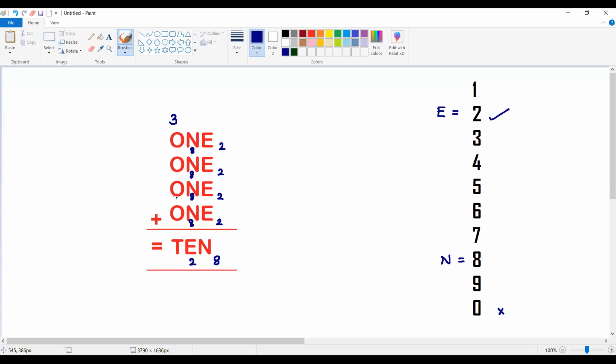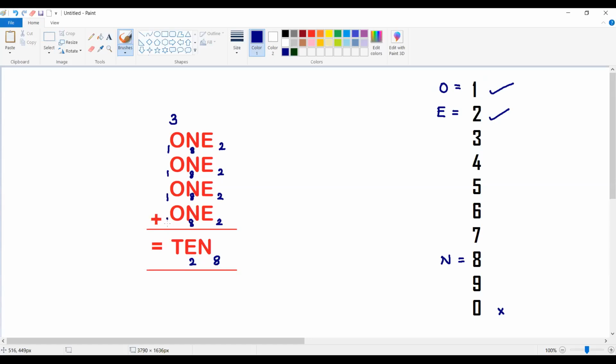O plus O plus O plus O. If you take O value as 3, then 3 plus 3 plus 3 plus 3 is going to be 12. 12 means it should have some carry, but T is a single digit number. So taking O value as 3 is not possible, and O value should be less than 3. 2 is not possible. Definitely O value should be taken as 1.